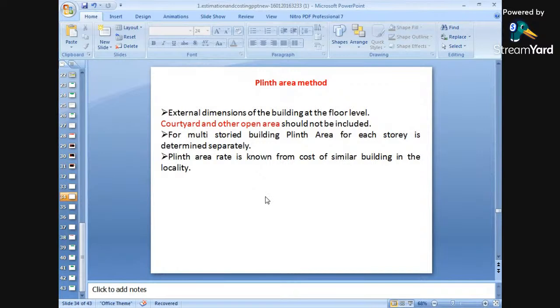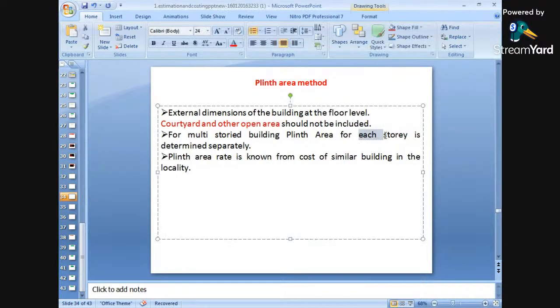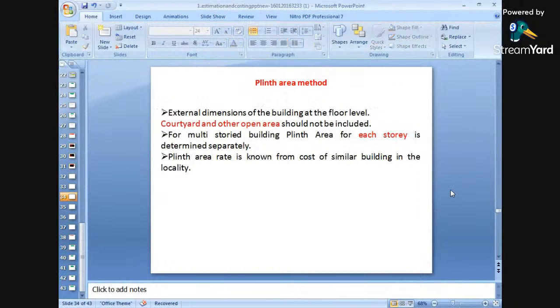For multi-storied buildings, the plinth area for each storey is determined separately, because the plinth area rate for each storey will vary depending upon the aesthetic view or its purpose. So at every storey the rates will be different, and we have to find out the plinth area rate for each storey.